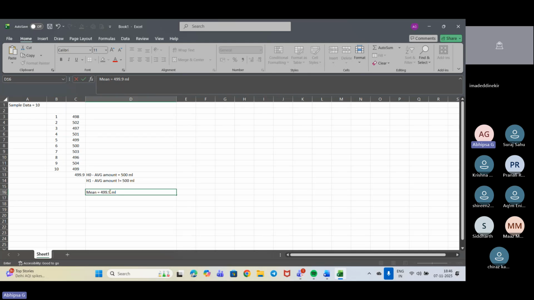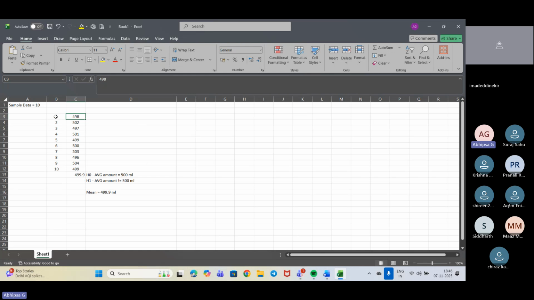Now I need to calculate the standard deviation, and for that we need the difference of each value minus the mean, right? So let's do it.